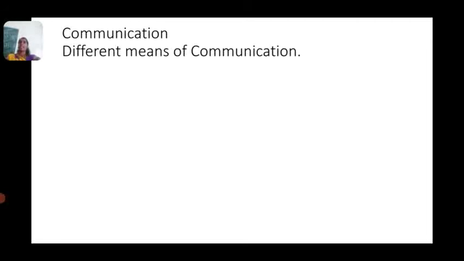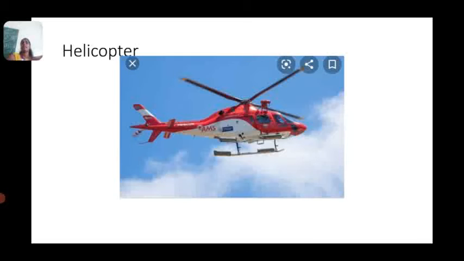Next, communication. Communication means sharing information or feelings or ideas with someone. We keep in touch with our friends and relatives through different means of communication. Earlier we used letters, postcards, email, fax and telephone, but nowadays we use mobile phones for everything. Earlier, people used pigeons to share information from one place to another.